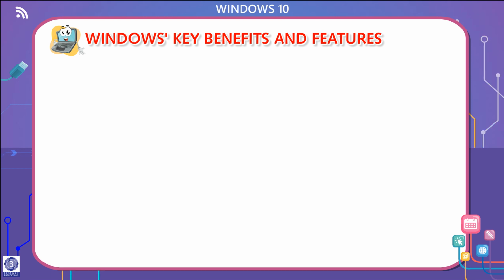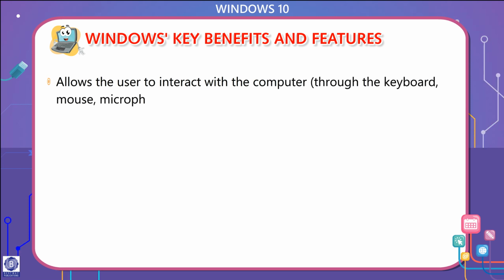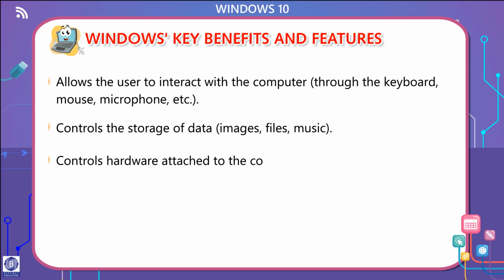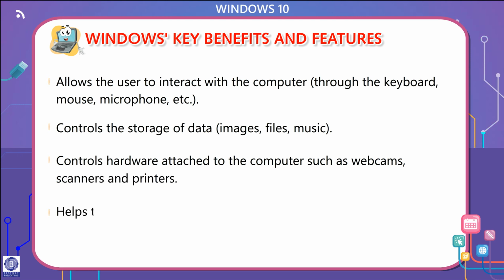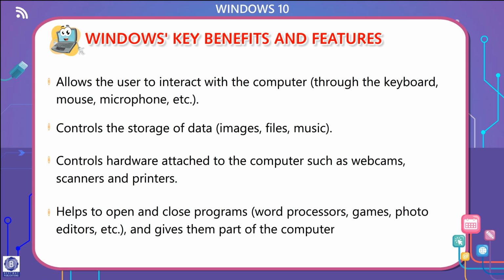Windows' key benefits and features: it allows the user to interact with the computer through the keyboard, mouse, microphone, etc. It controls the storage of data, images, files, music. It controls hardware attached to the computer such as webcams, scanners and printers. It helps to open and close programs, word processors, games, photo editors, etc., and gives them part of the computer's memory to allow them to work.